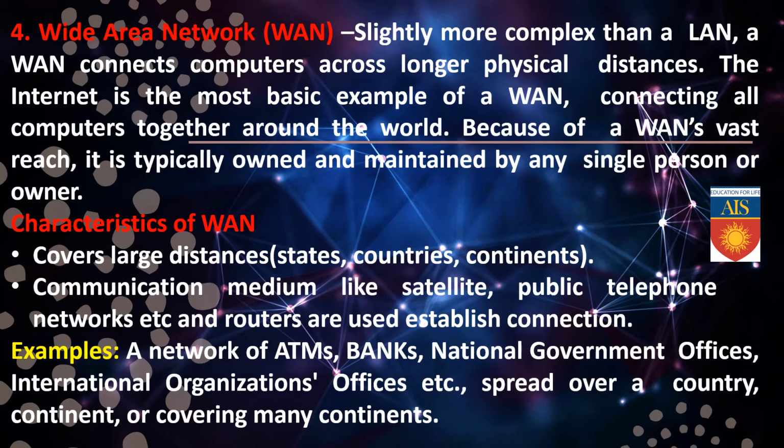Characteristics of WAN: covers large distances like states, countries and continents. Communication media like satellite, public telephone network, etc., and routers are used to establish connection. Examples: a network of ATMs, banks, national government offices, international organizations' offices spread over a country, continent, or covering many countries.